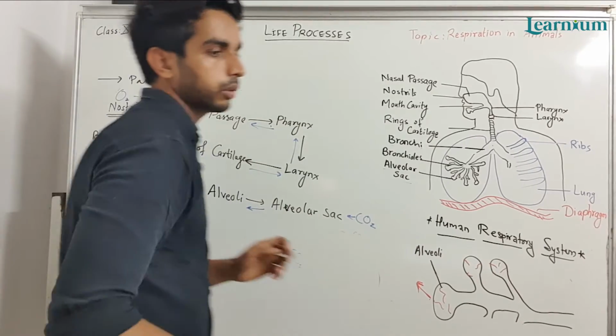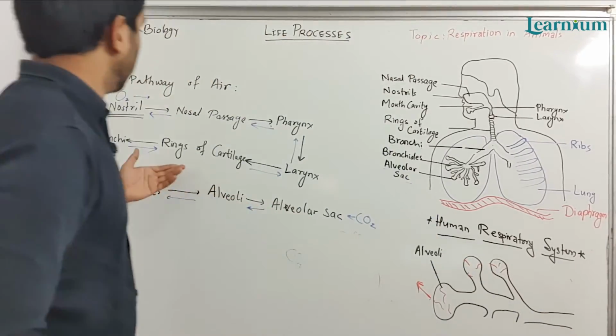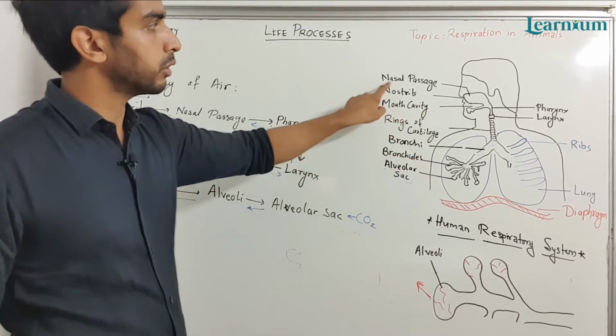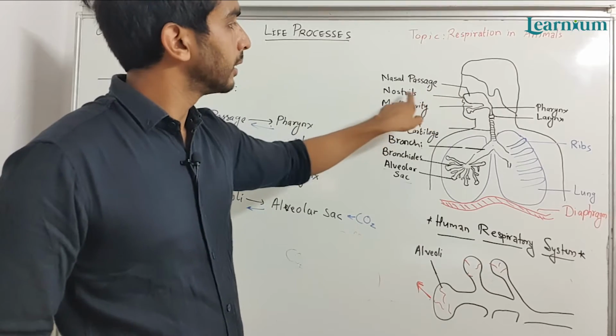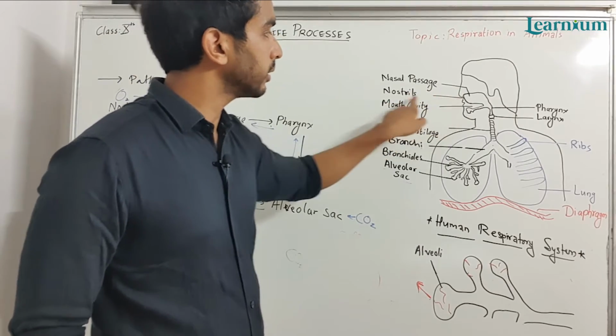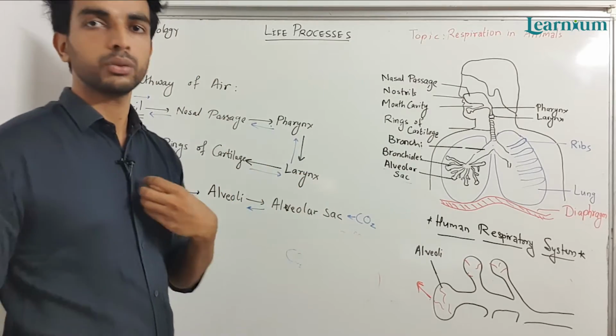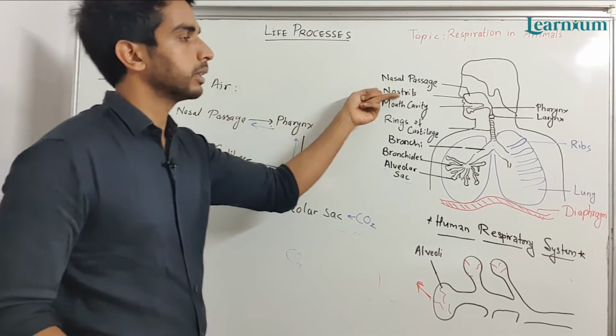So these are the parts of the respiratory system. The respiratory system of human beings consists of the nasal passage, and its opening is known as the nostril. From the nostril we are inhaling the air. So the first step is inhalation.